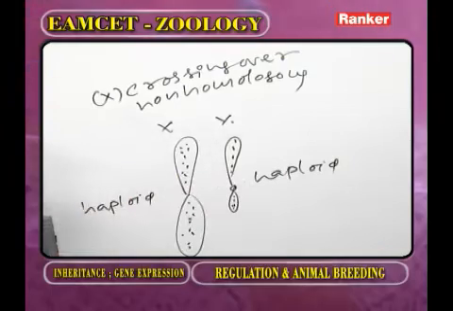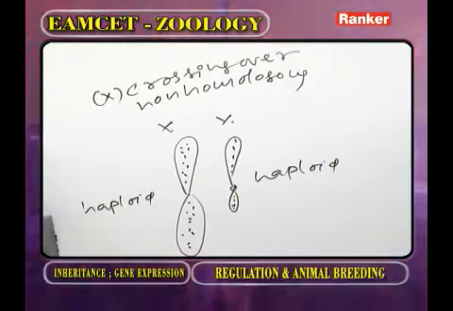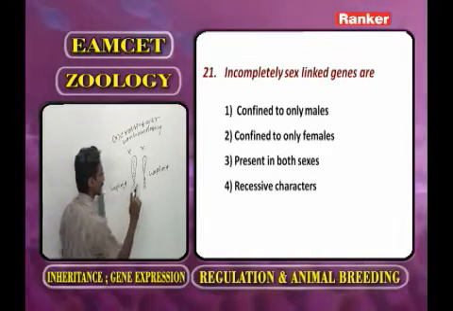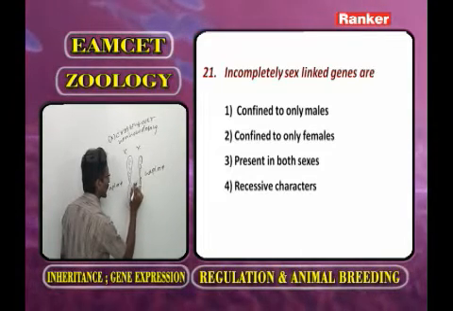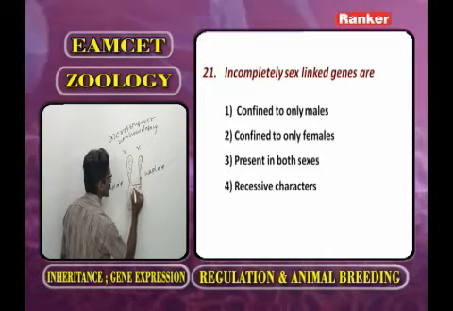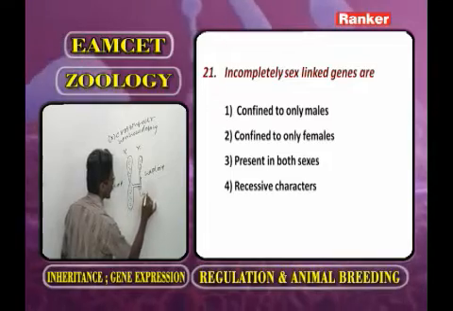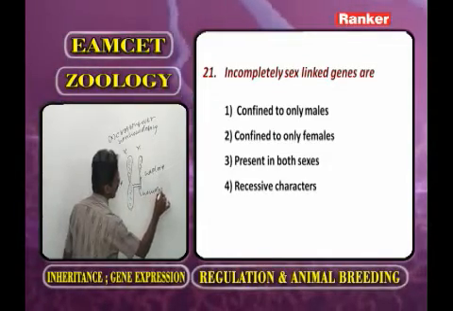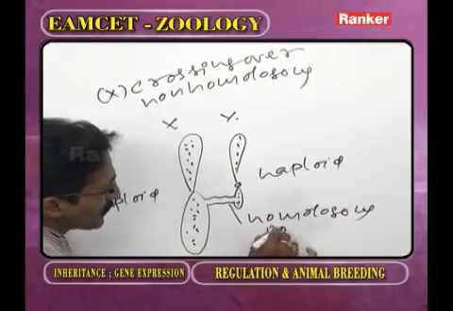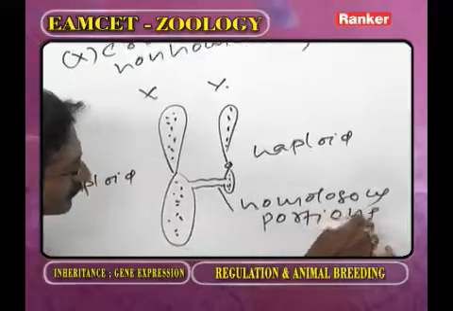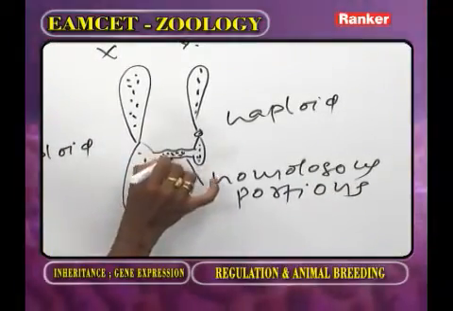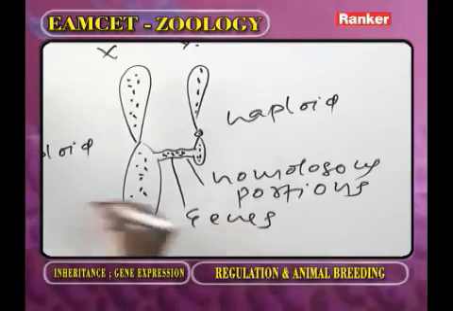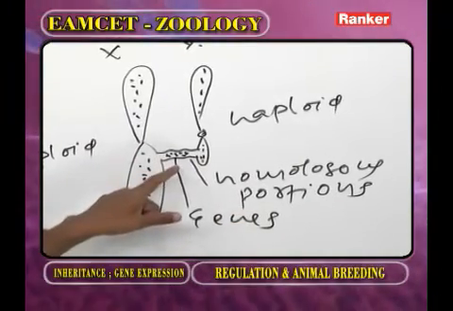They are separate. But here what are we asking? Incompletely sex-linked genes. As we observe the X and Y chromosomes, here and there some homologous portions are present. On these homologous portions, the genes are present. Now you observe the diagram.